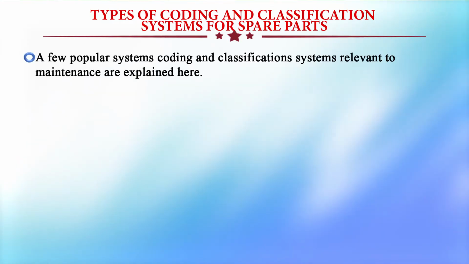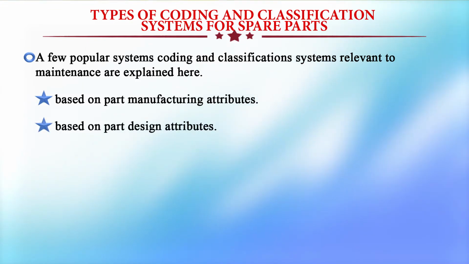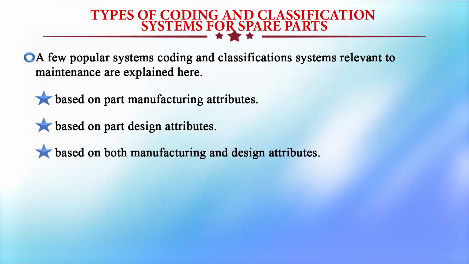A few popular coding and classification systems relevant to maintenance are explained here. Part classification systems can be based on the part manufacturing attributes, the part design attributes, or both manufacturing and design attributes.